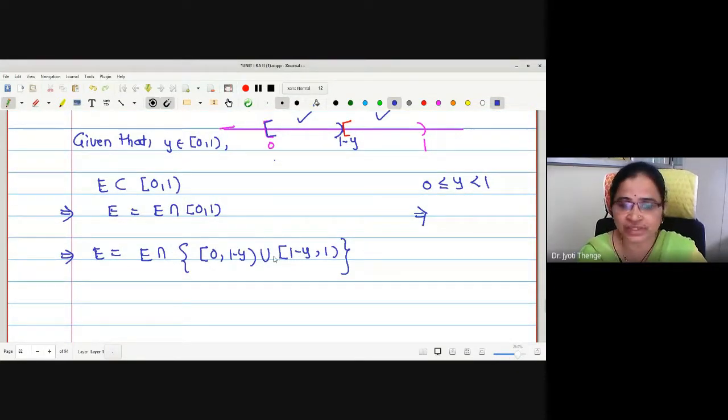How are you going to get the intersection of these two? By which law? Distributive. What does the distributive law say?